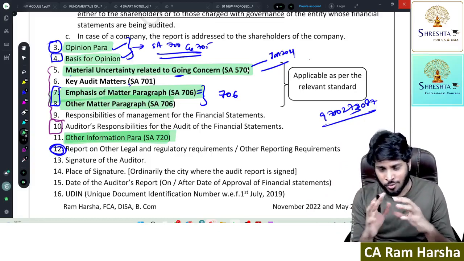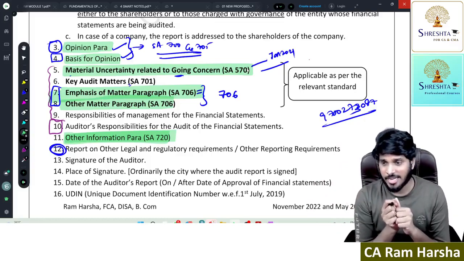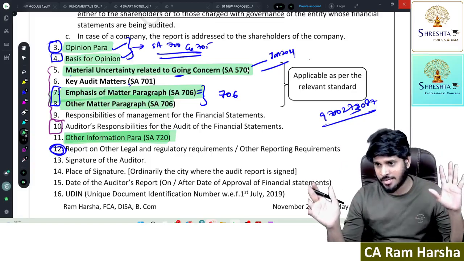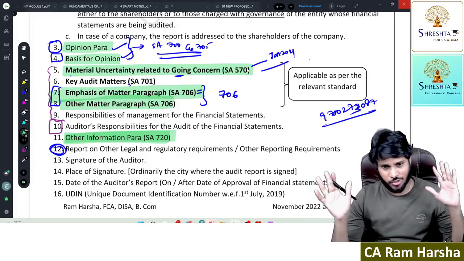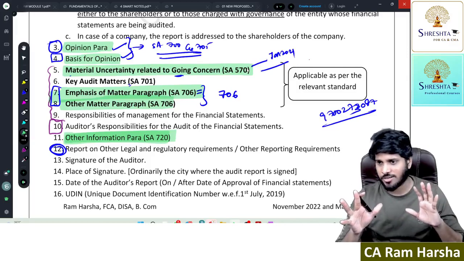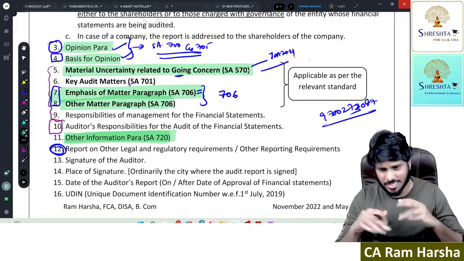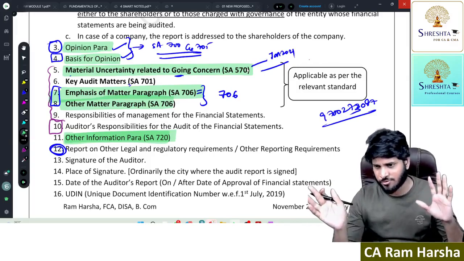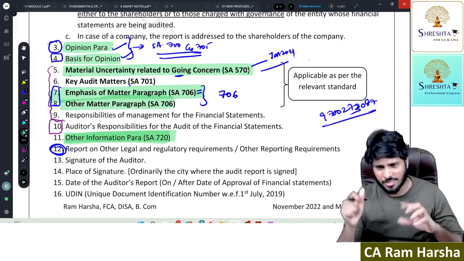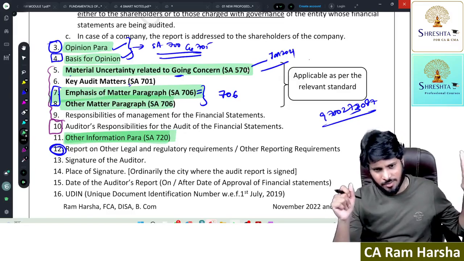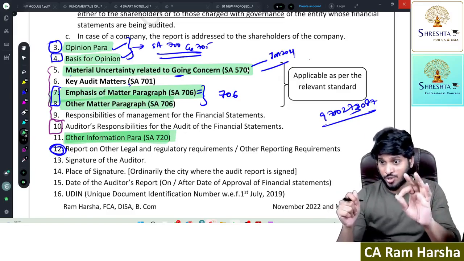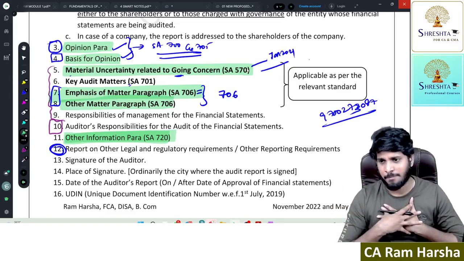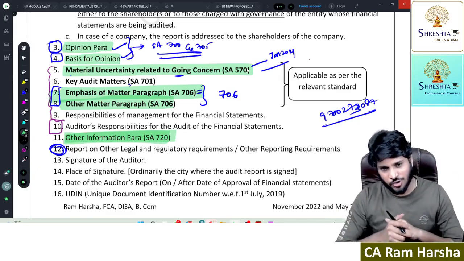But whoever attends my audit class for CA Inter thinks it is beyond anybody else. That I can assure you. You are getting the best in audit. You can just cross verify the standard with any other lecture. Not only this, any other standard of my class, any topic I take, you just compare with any other lecture available in the market. I bet you will not find that much clarity as what you get from me. So the next standard is key audit matter. Come to that.